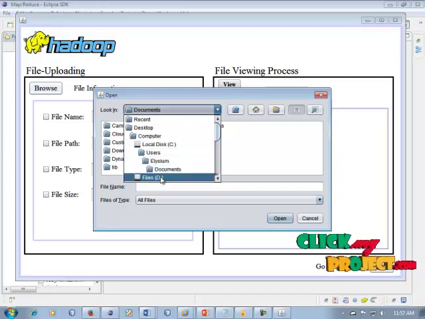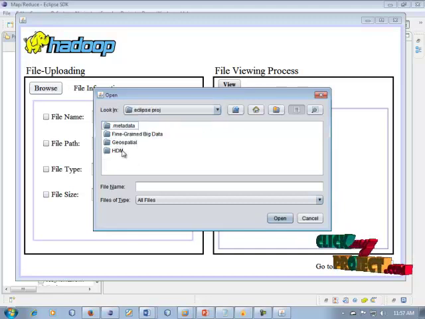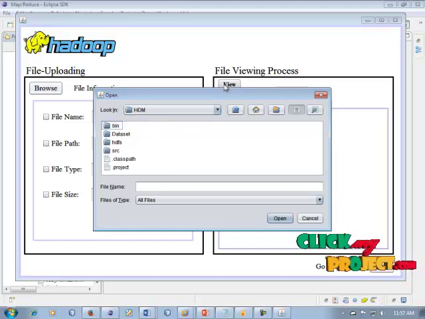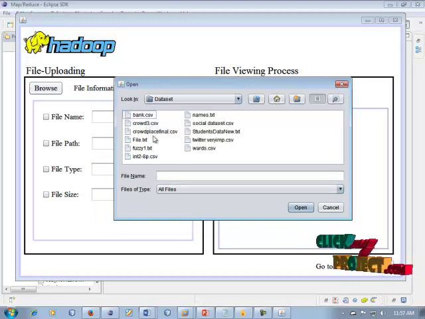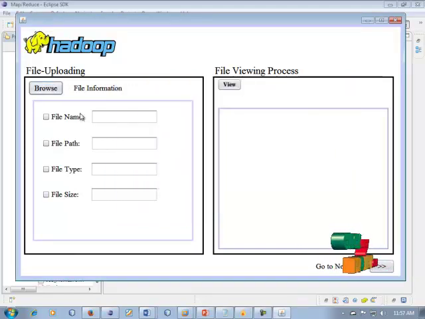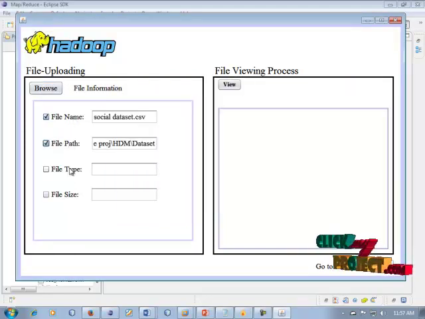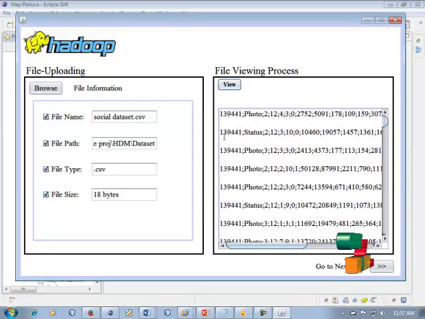Our Eclipse project is stored in this process, and the HDFS data is also stored in the HDFS process. In the HDFS store we can choose any dataset, such as a bank related dataset or any other dataset involved in this process. So we choose the social dataset.csv. Okay, open. It shows the file name, file path, file type, file size, and click view. So all the information about the file is displayed in this process.